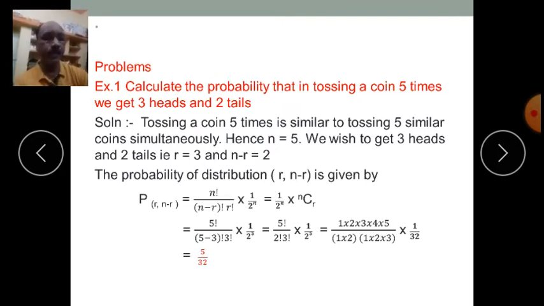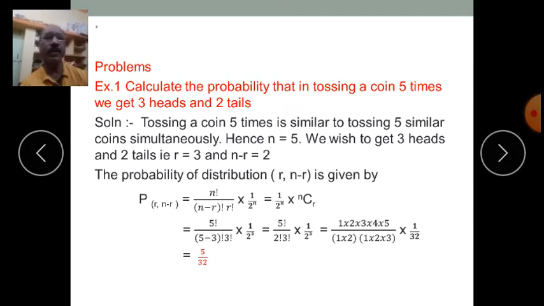So first example is like this: calculate the probability that in tossing a coin 5 times we get 3 heads and 2 tails. So the example is we are tossing a coin 5 times, and we want to know the probability of getting 3 heads and 2 tails, isn't it? So tossing a coin 5 times is similar to tossing 5 similar coins simultaneously.